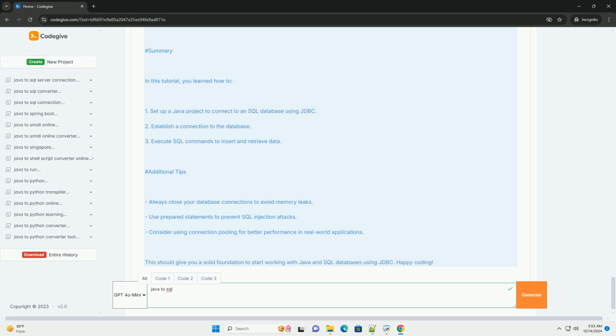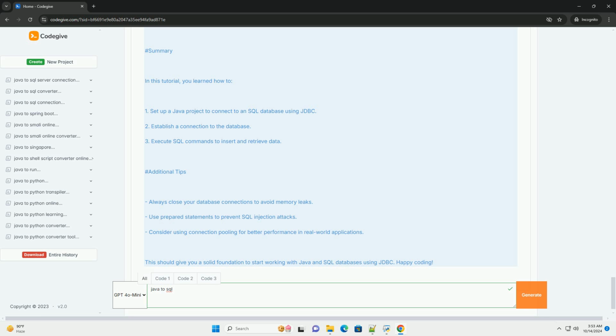Summary. In this tutorial, you learned how to: 1. Set up a Java project to connect to an SQL database using JDBC. 2. Establish a connection to the database. 3. Execute SQL commands to insert and retrieve data.